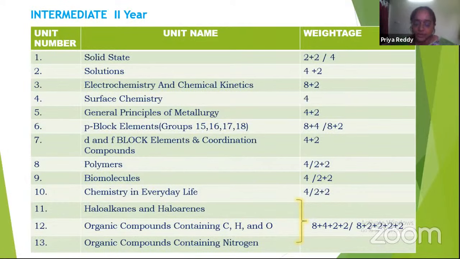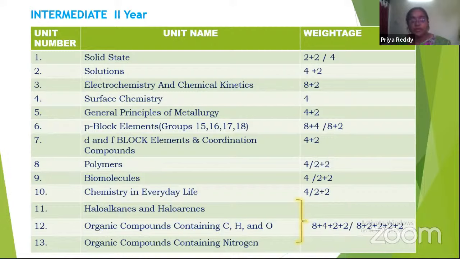And for the sixth unit, P block elements, one 8-mark question and one 4-mark question, or one 8-mark question and one 2-mark question may be given from this unit. From the seventh unit, that is D and F block elements and coordination compounds, one 4-mark question and one 2-mark question may be given.